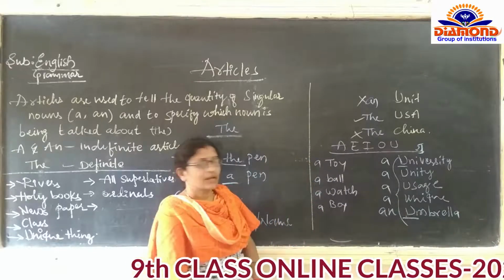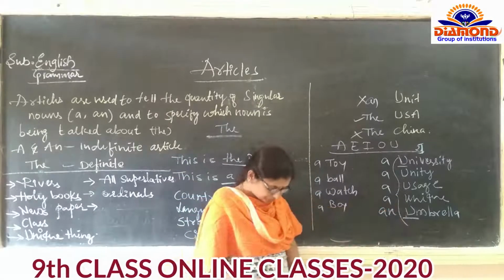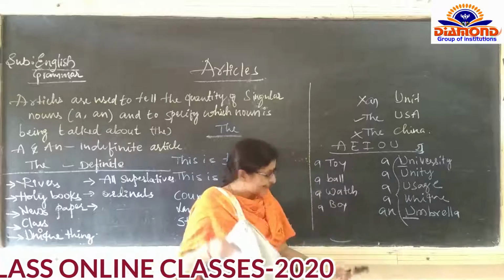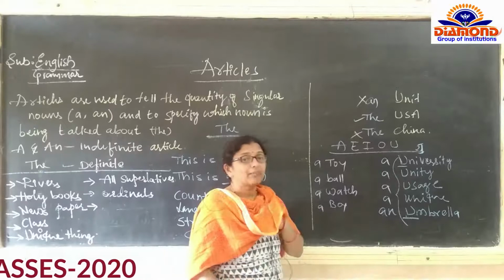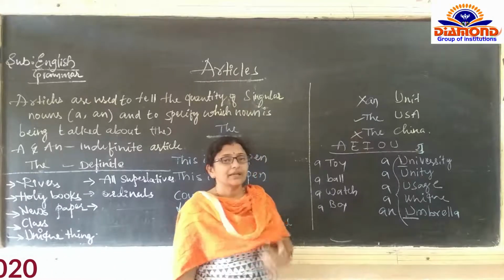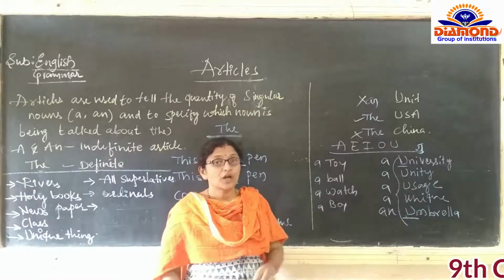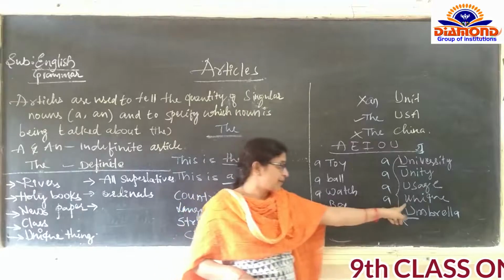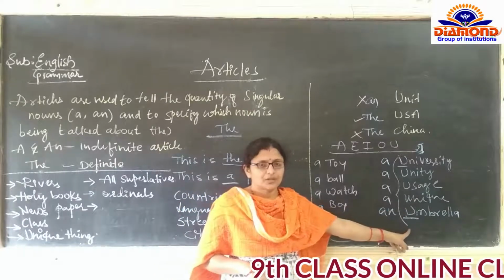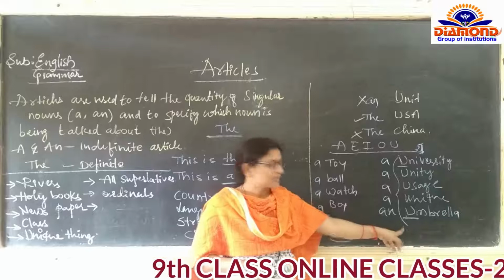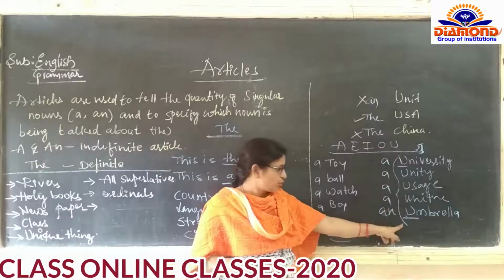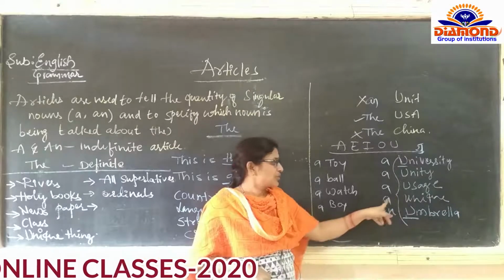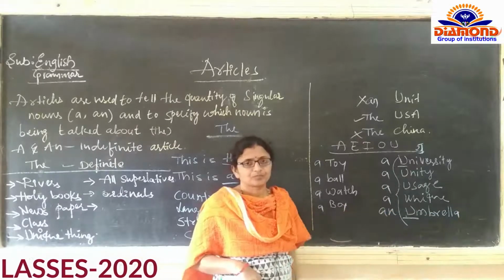Here also U is there, and in the next also U is there. What is the difference between unique and umbrella? You are hearing the difference: in unique, the 'you' pronunciation is there. In umbrella, an 'uh' sound. So 'uh' is a vowel sound, which takes 'an', and the 'you' is a consonant sound, which takes 'a'.